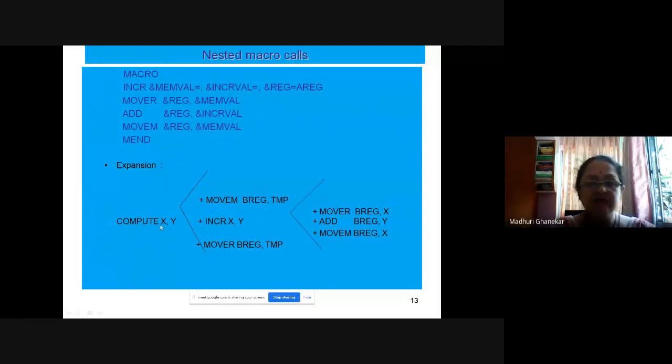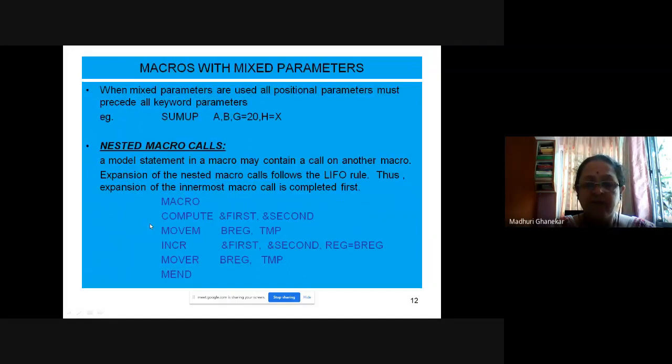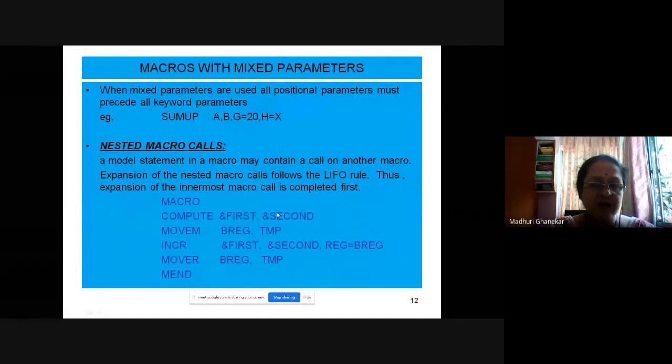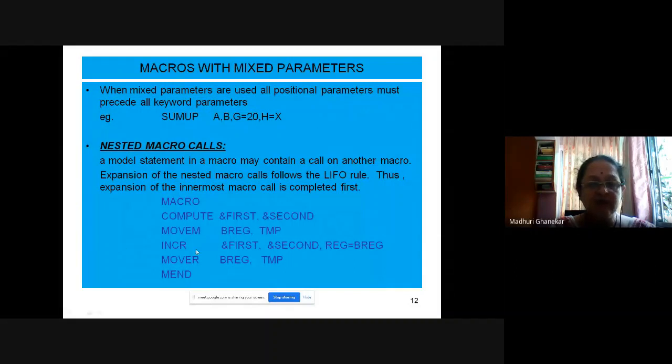Now, we are interested in expanding the compute macro. Suppose we are giving a call to compute with parameters x and y. There are two parameters which we are passing, first and second. Those two should be replaced by x and y wherever first and second are appearing. Where is it appearing? It is appearing in INCR. So the call should be INCR x, y, range equals to BRANGE.